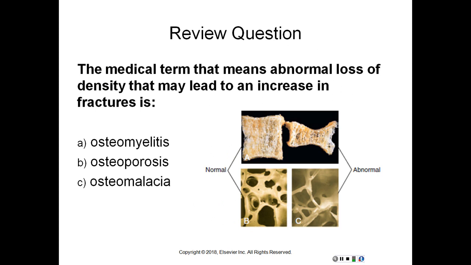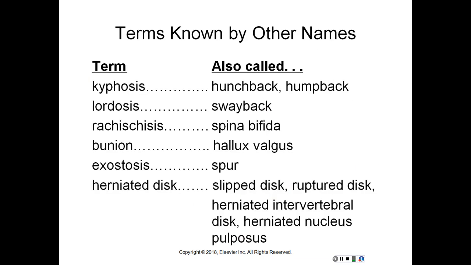The medical term that means abnormal loss of density that may lead to an increase in fractures. And again, also very common in postmenopausal women. So that's going to be letter B for osteoporosis. And so terms known by other names, there were several of these in this chapter. So just as a review, kyphosis also means hunchback or humpback, lordosis, swayback. And I think we've gone over all of these within the recording, so I'm not going to go over them again.